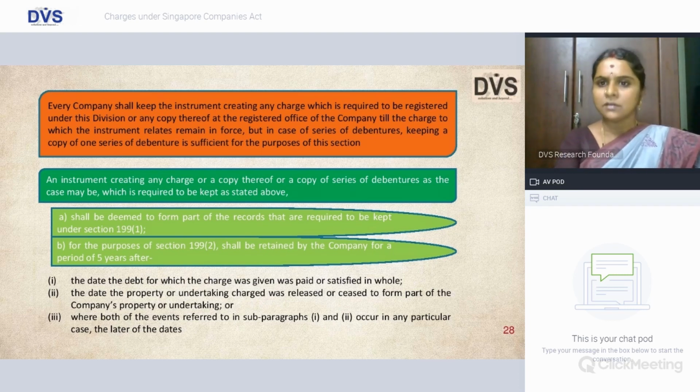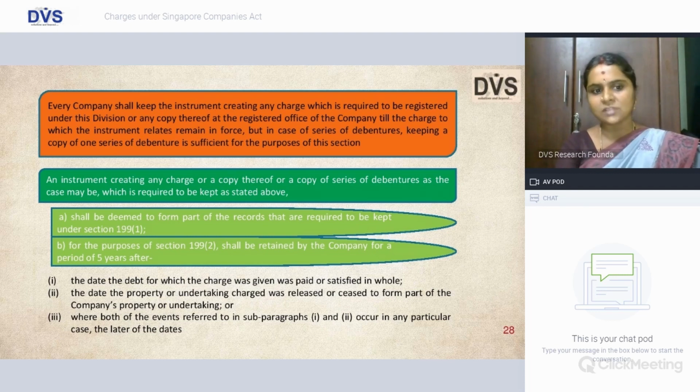So there are series A to Z, then it is sufficient that one series of such debenture is kept, because the principal document or the information memorandum is going to remain the same for all such series. So that is the rationale. And an instrument creating charge or a copy of such series which is required to be stated shall be deemed